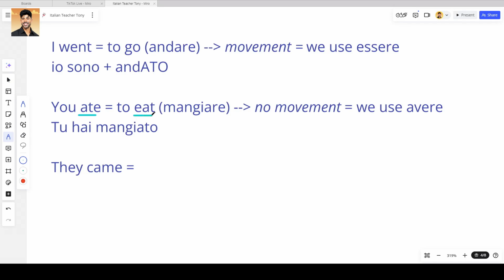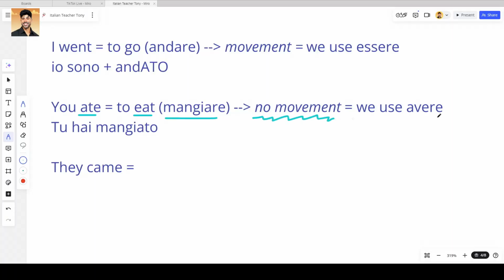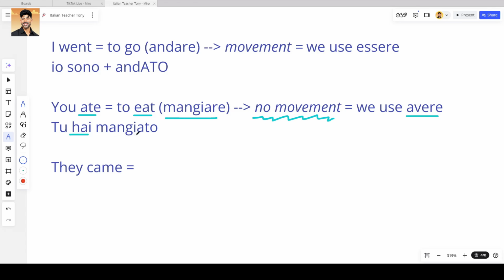You ate, to eat, mangiare at the infinitive form. Mangiare is not a movement verb. This means that to form the past, we need avere at the present tense. You ate, in Italian would be tu hai, and then we need the past participle of mangiare, mangiato. You ate, tu hai mangiato. And now be careful, because it's avere, it doesn't matter if you're a man, a woman, a horse, or a giraffe, you will never change the ending. It will always be mangiato.